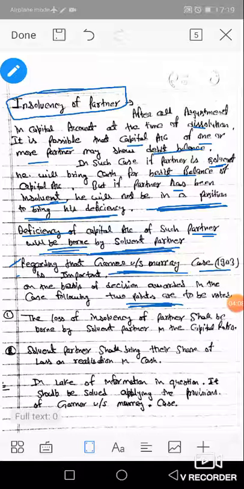One, the loss of the insolvent partner shall be borne by the solvent partners in the capital ratio.